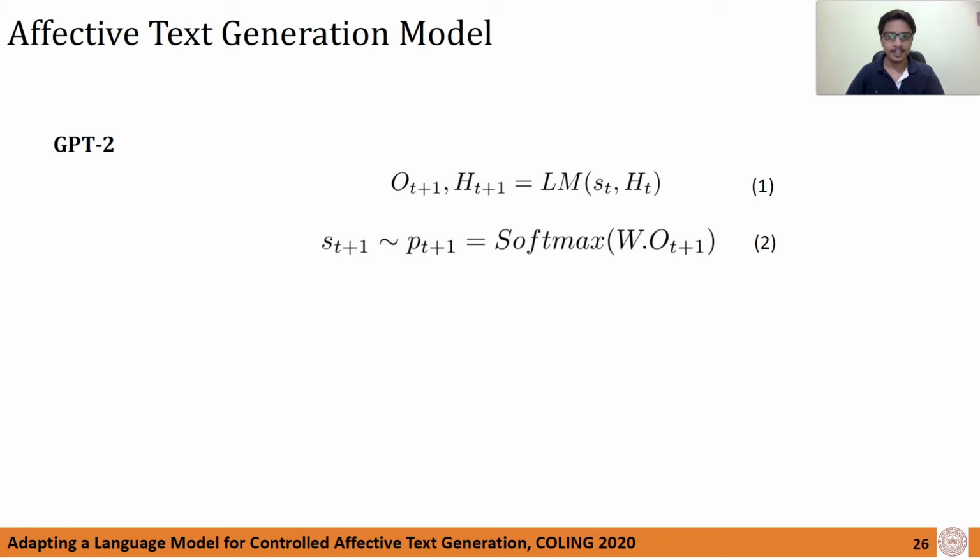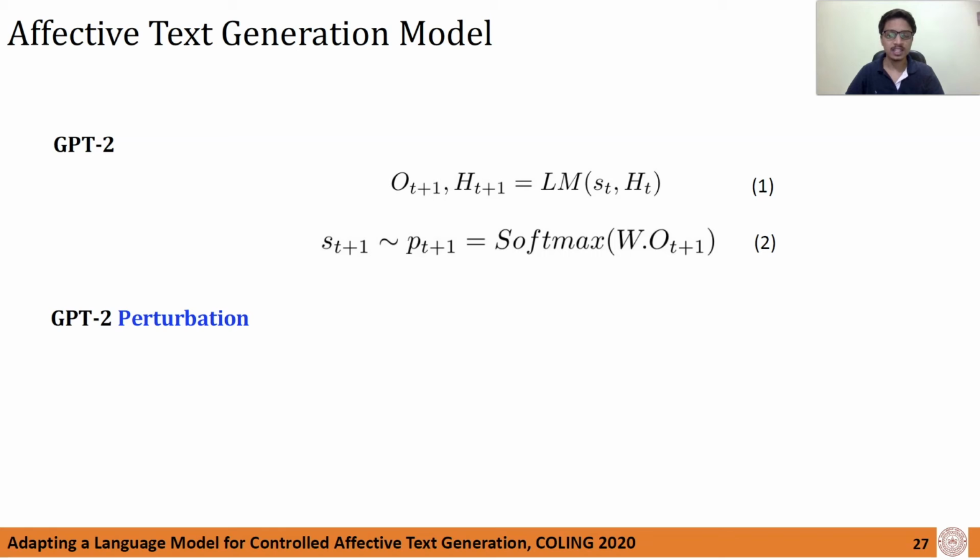It returns the updated history matrix H_(t+1) and the logit vector O_(t+1). The logit vector is then linearly transformed to the vocabulary space by a matrix multiplication with the learned matrix W as shown in equation 2. The softmax of the resultant is then used to get P_(t+1), which is the probability distribution of the tokens, from which the next token S_(t+1) is sampled.